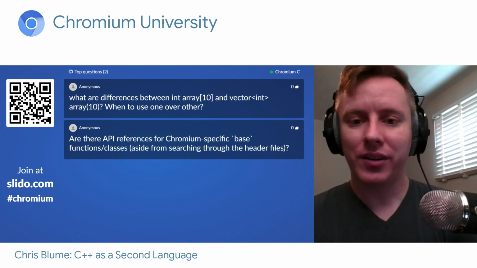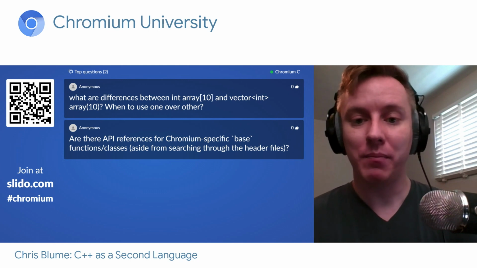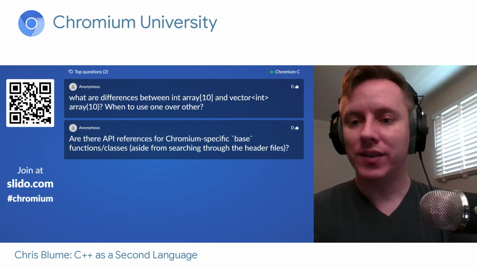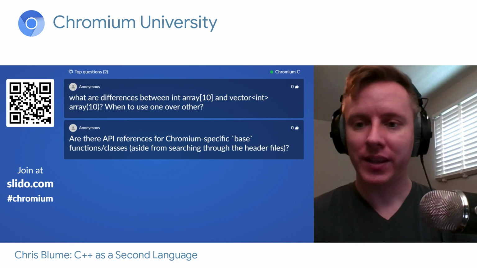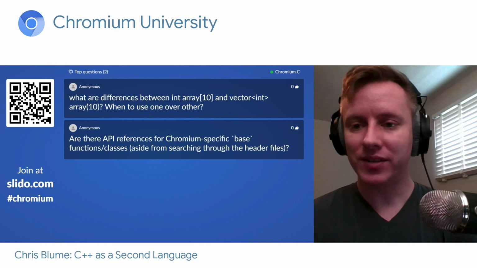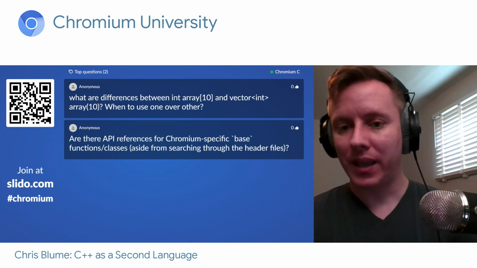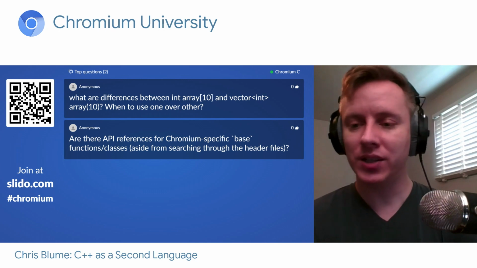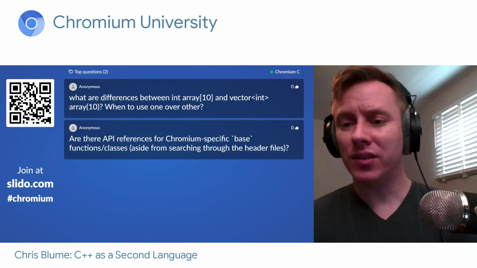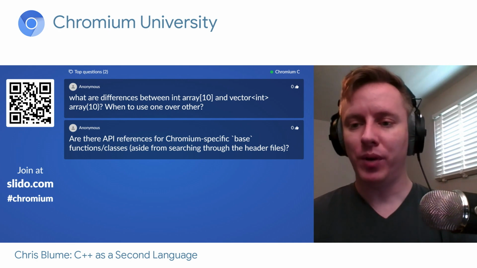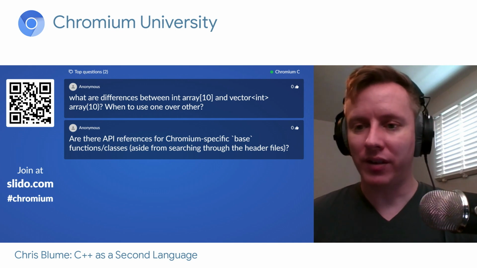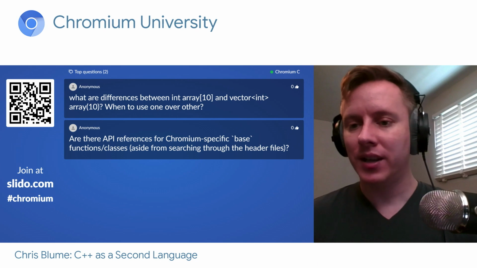Next question. Are there API references for Chromium-specific base functions and classes, aside from searching through the header files? So what you can do is go to cs.chromium.org. That's code search. And you can type in base and see all the various base things there. As far as API references, Chromium is very nebulous. It's shifting and changing all the time. Base things are less likely to change. Those are pretty stable. But because in general Chromium is shifting and changing, we don't have a whole lot of API references. We don't have a lot of documentation.